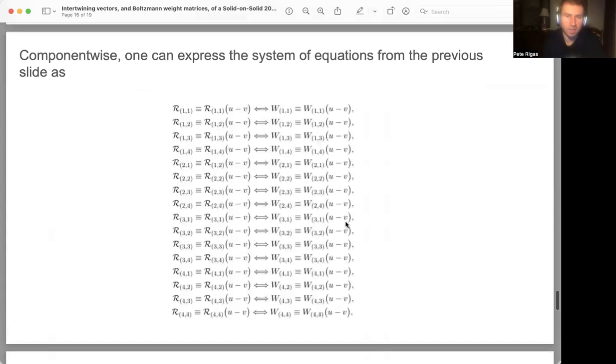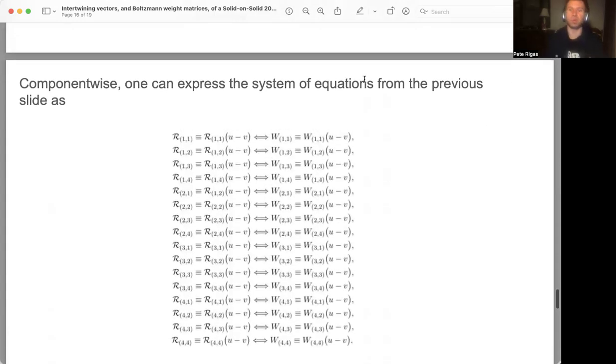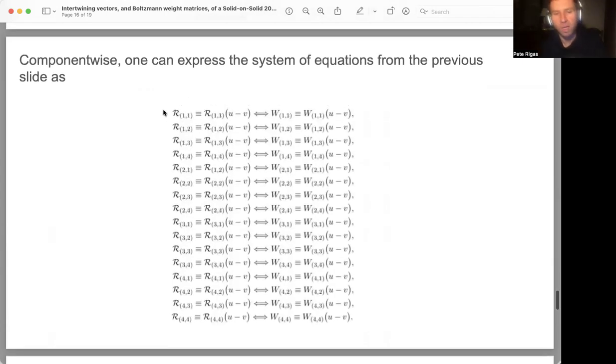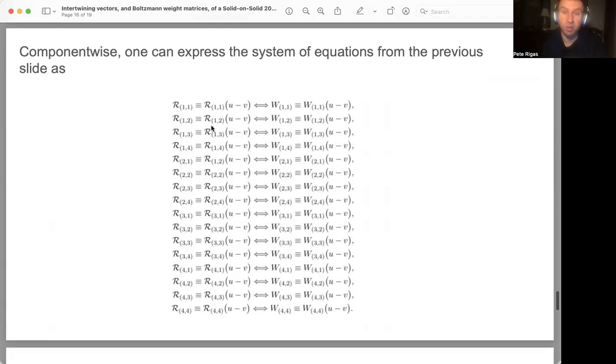And component-wise, we can express the system of relations from the previous slide with the following, namely that the R sub 1 term, namely the first term of the universal R matrix, which is appearing in the first relation, is given by a difference of two spectral parameters U and V over the triangular lattice, which is used to relate to the difference of these same two spectral parameters from the first entry of the Boltzmann weight matrix.